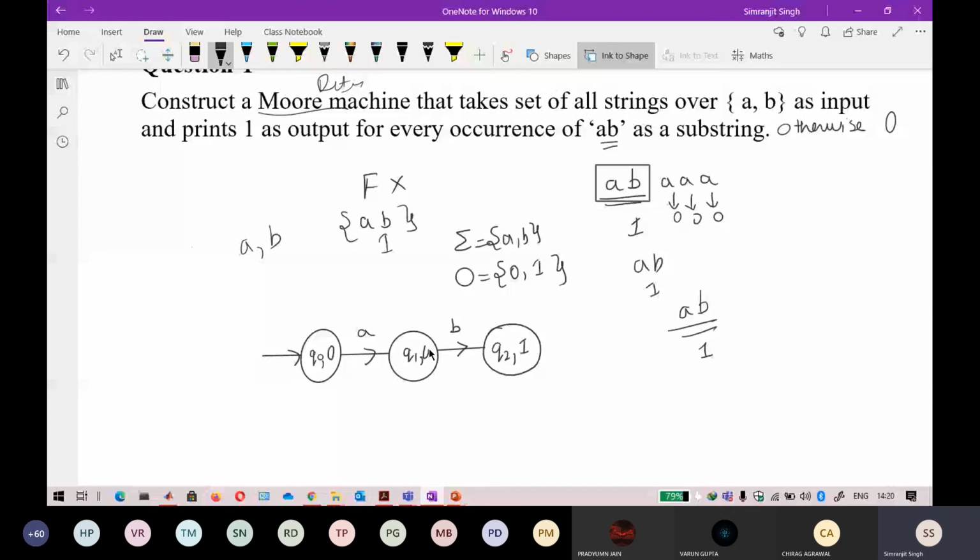On input of epsilon, I will get 0, which is why I have written otherwise 0. If we are not getting input AB, then you will output 0 here. For epsilon on q0 it outputs 0. On q1, on seeing A, it again outputs 0. But after seeing AB, it outputs 1.